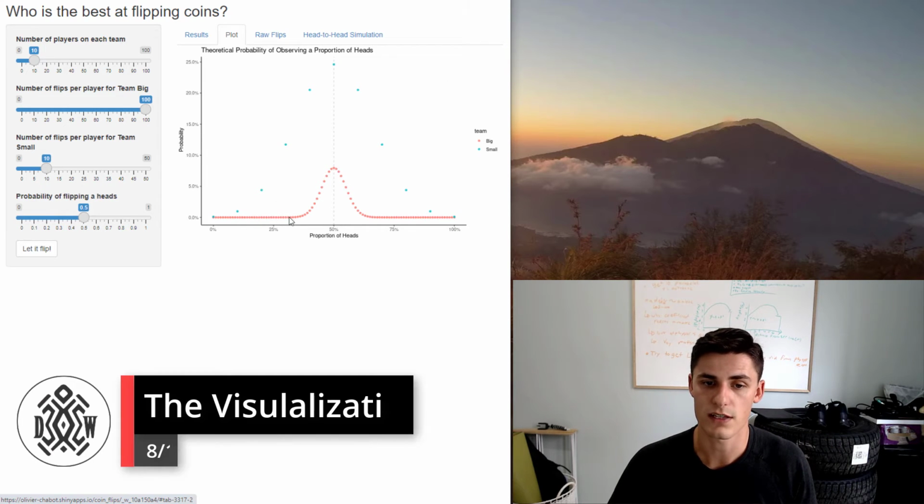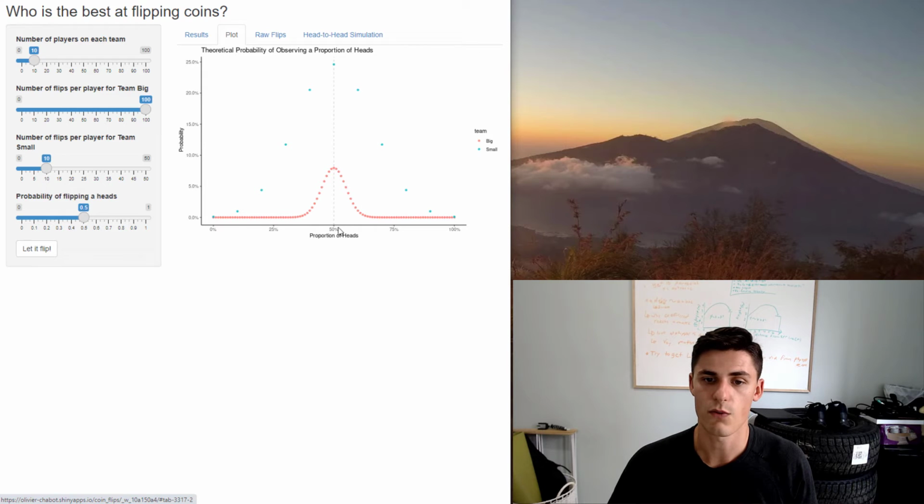In red, we have team big. And on the y-axis, we have the probability of flipping a specific proportion of heads. So you see, for example, that the probability that team big flips exactly 50 heads is around 7%, while for team small, it's 25%.